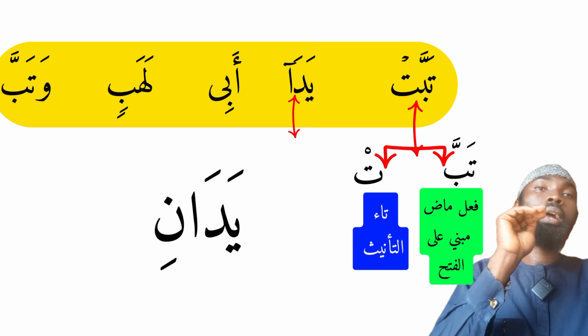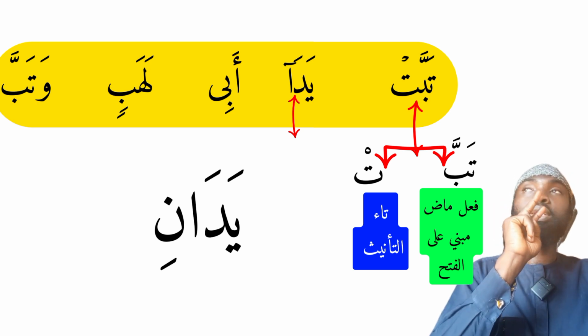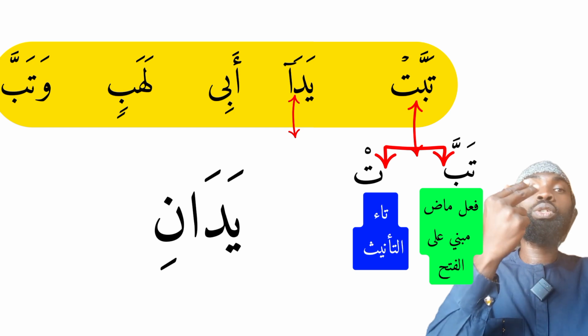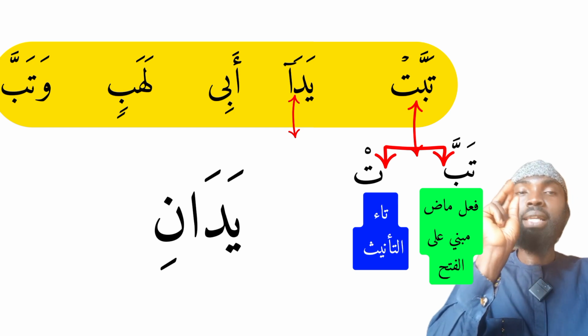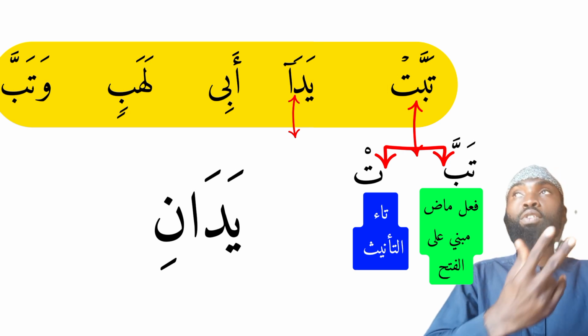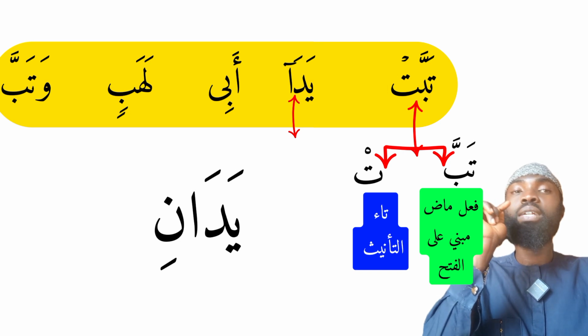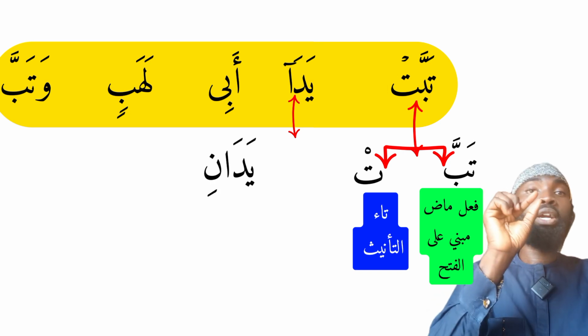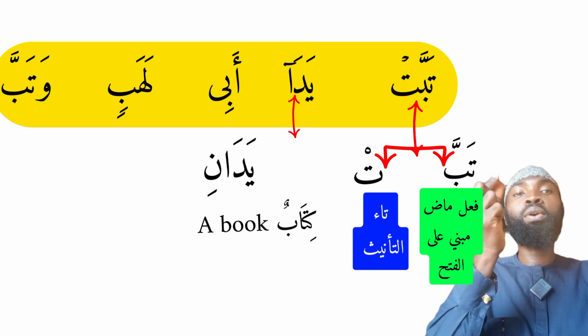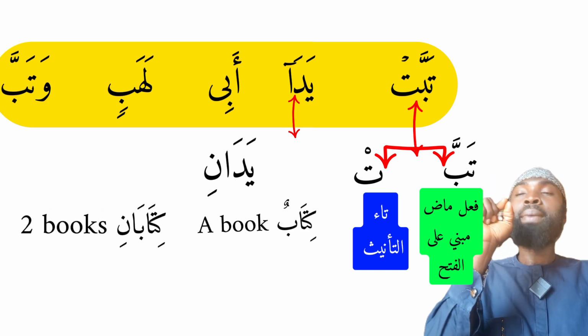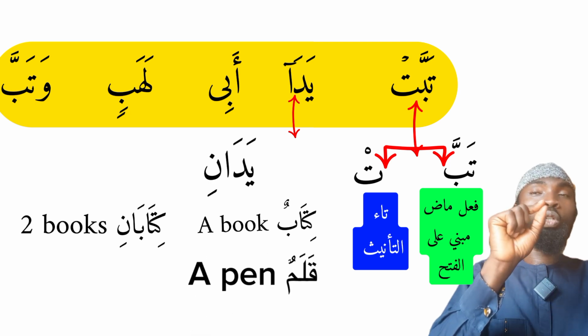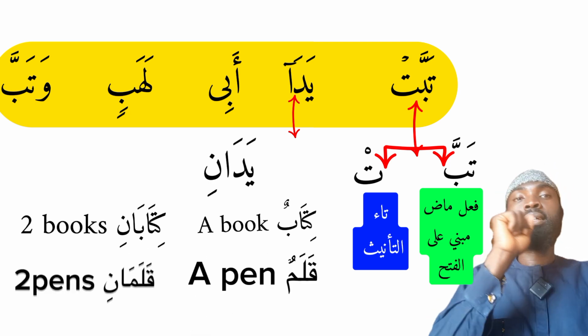So the Arabic language has dual, which is two. We have words which could be used to indicate dualism or dual nouns, even adjectives. So here originally the word yada would be yadani, because kitabun, which means a book, would be kitabani. Qalamun would be qalamani.